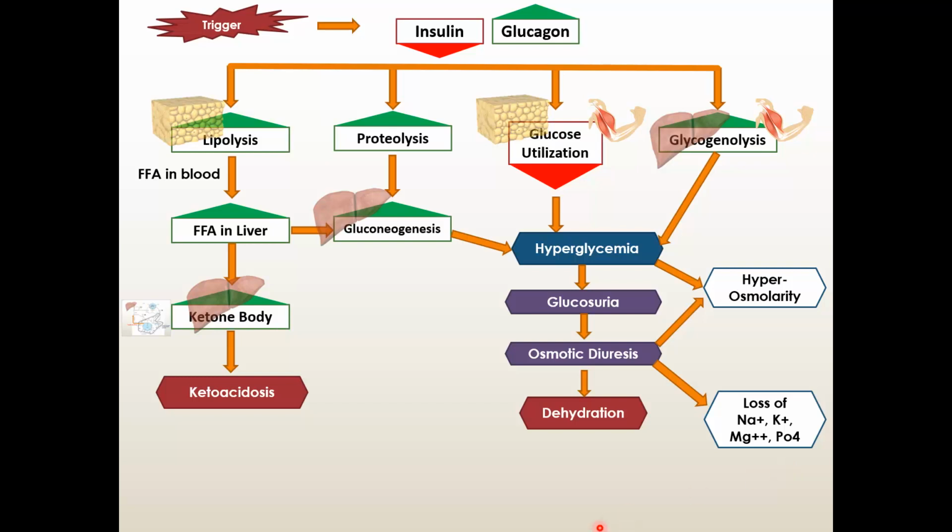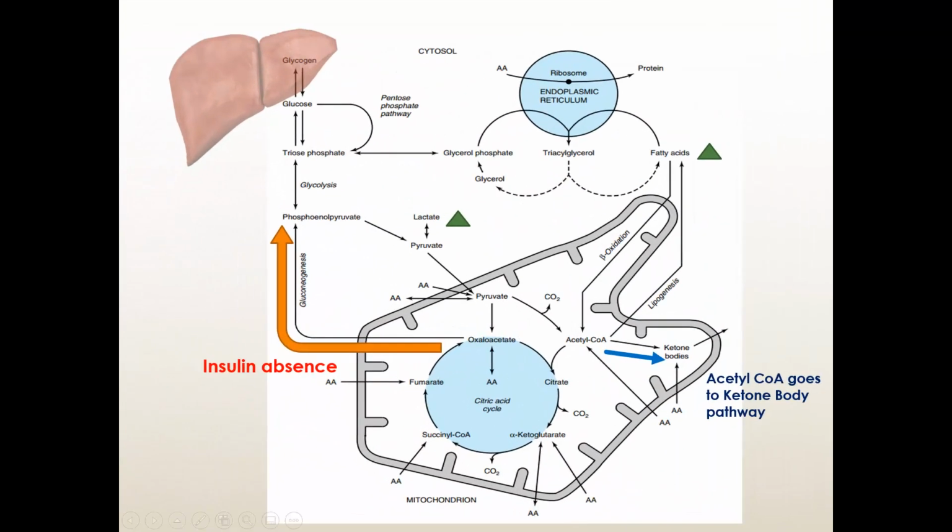And there is another problem that is special for DKA, the ketone body formation in the liver, that will make ketoacidosis, because ketone bodies are acids. You know there are three kinds of ketone bodies: acetone, acetoacetate and beta hydroxybutyric acid. So all of them will ultimately create ketoacidosis. So let's look at how the ketoacidosis occurs. A very quick look at that.